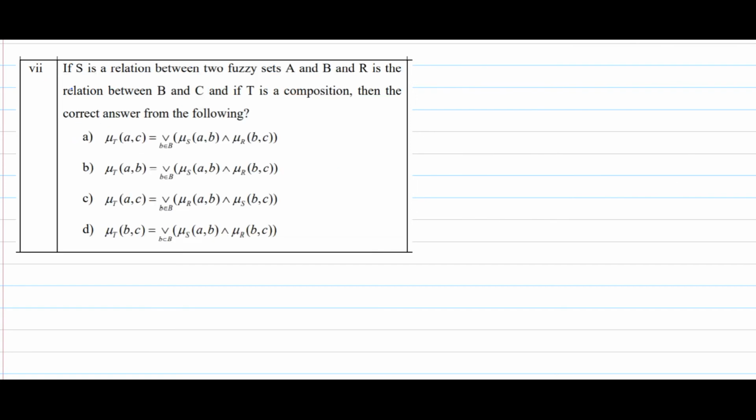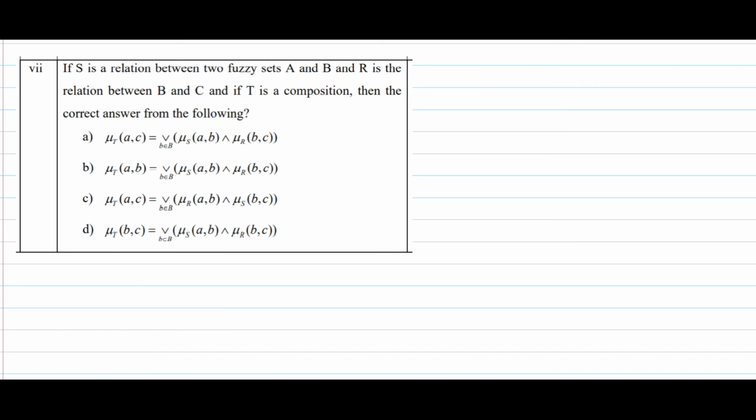Coming to the seventh one: if capital S is a relation between two fuzzy sets A and B, and R is the relationship between B and C, and if capital T is a composition, then the correct answer from the following is.